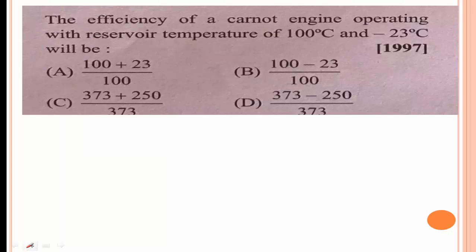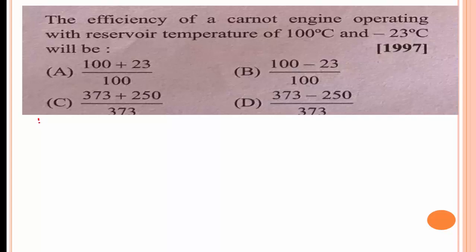The next problem is the efficiency of a Carnot engine. The efficiency of a Carnot engine operating with reservoir temperatures of 100 degrees Celsius and minus 23 degrees Celsius. The source means the body maintained at higher temperature. Sink means the body maintained at lower temperature.